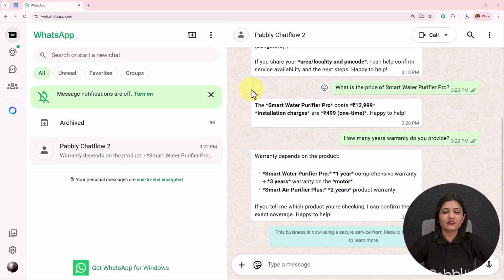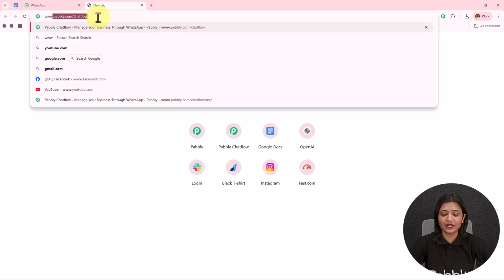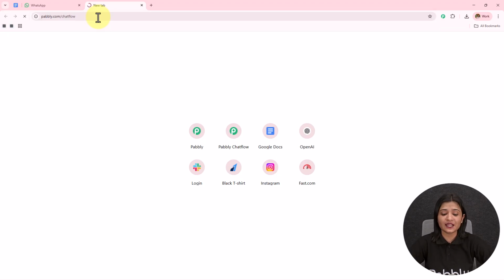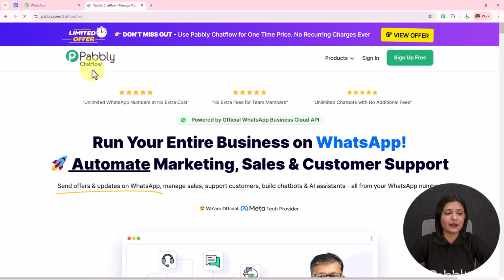So here in this video, we are going to see how we can create this AI agent which can automate our WhatsApp conversation using Pabbly Chat Flow. First, we have to visit Pabbly Chat Flow. To visit Pabbly Chat Flow, we simply have to write www.pabbly.com/chatflow in the browser. And after browsing the website, we need to sign into our Pabbly Chat Flow account.